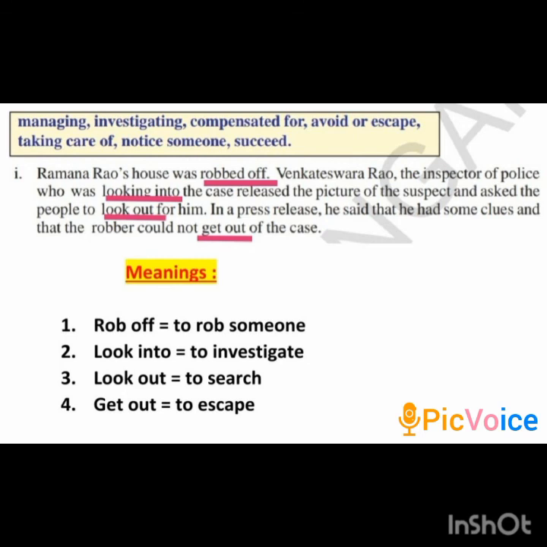Now I'll read the paragraph once again, but this time I'll substitute the phrasal verbs with their meaning. This will help you understand clearly. Shall I start? Ramarao's house was robbed. Venkateshwara Rao, the inspector of police who was investigating the case, released the picture of the suspect and asked the people to search for him. In a press release, he said that he had some clues and that the robber could not escape from the case.